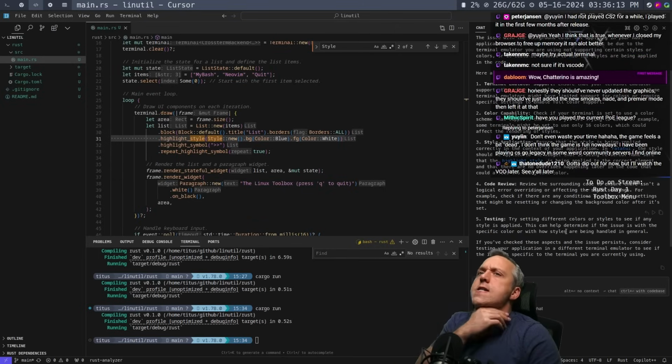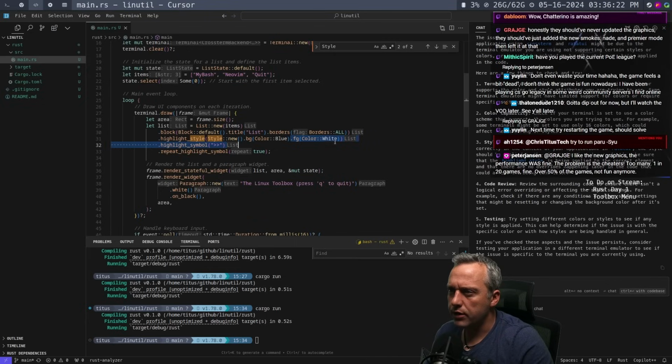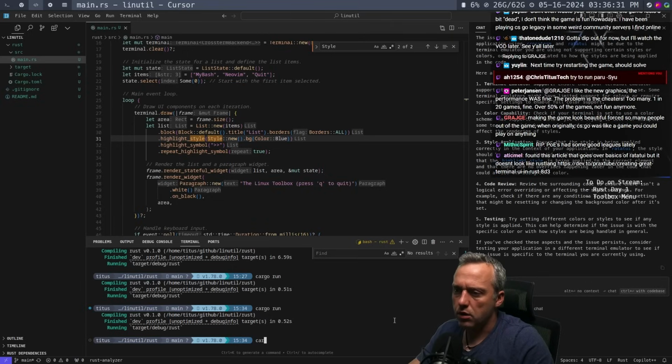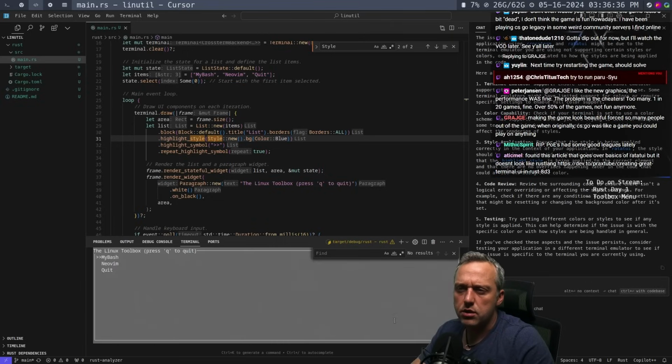Oh, let's see. Let's remove foreground color white. Just see what it does with just the blue. I think it added one too many there. All right. Cargo run. Still no BG. No love there.